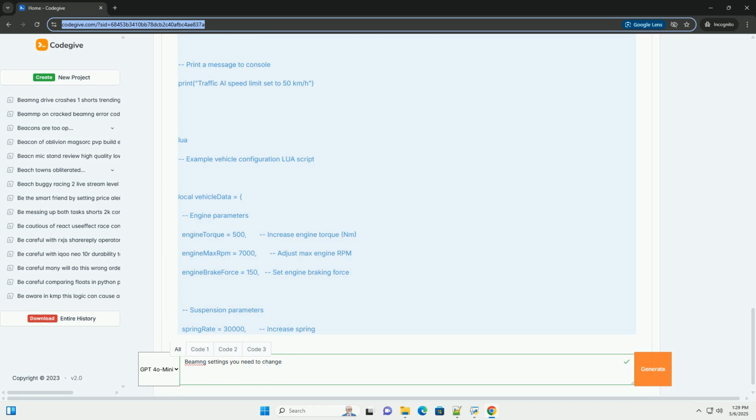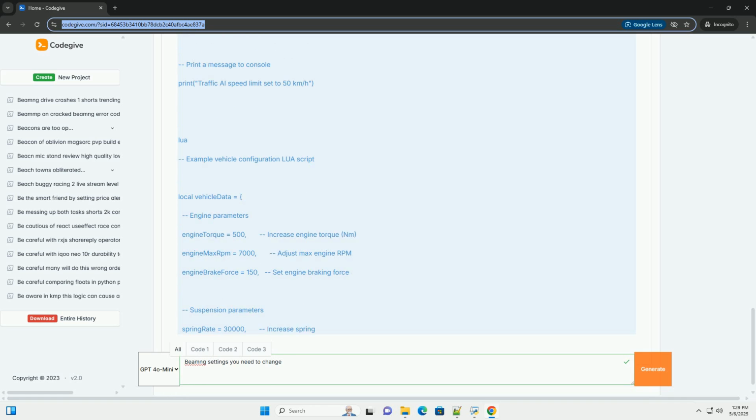4. Important considerations and best practices. Back up your files. Before modifying any configuration files, always make a backup. This allows you to revert to the original state if something goes wrong. Use the UI editor. The UI editor, Ctrl plus F11, is your friend when working with UI modifications. Use it to inspect the UI hierarchy and find the correct GUI objects to interact with.